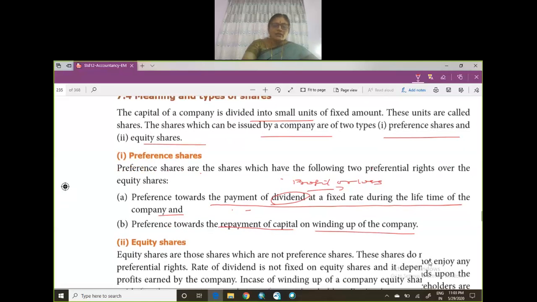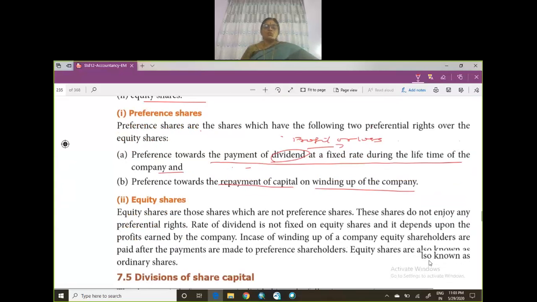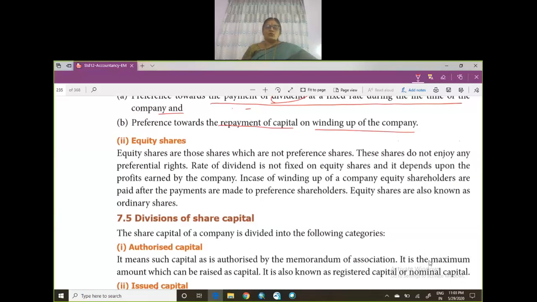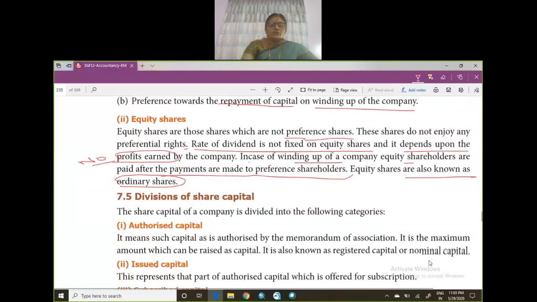So next you have equity shares. What do you mean by equity shares? Equity shares are those shares which are not preference shares. They do not get any preferential rights. Only if the company makes profit, they'll be getting dividend. So the rate of dividend is not fixed on equity shares, and it depends upon the profit earned by the company. If there is no profit, no dividend. Right. So in case of winding up of the company, equity shareholders are paid after the payments are made to the preference shareholders. So equity shares are also known as what? Ordinary shares. Okay, have you understood?